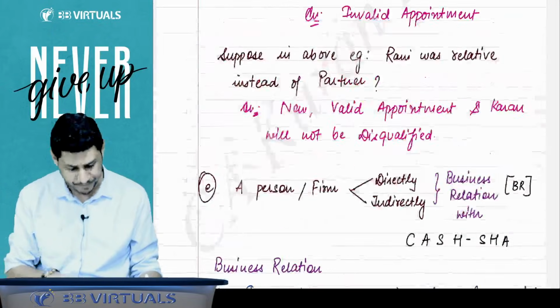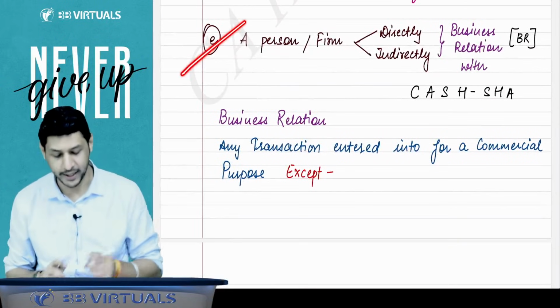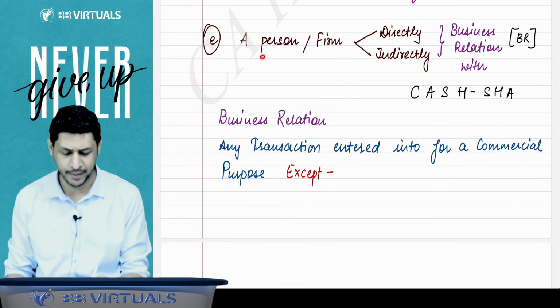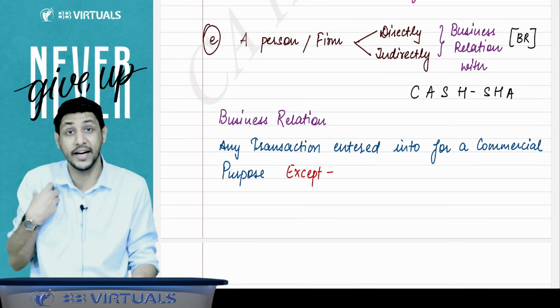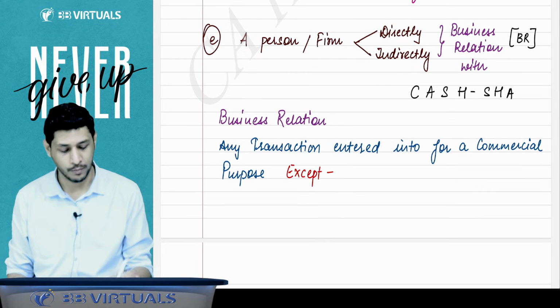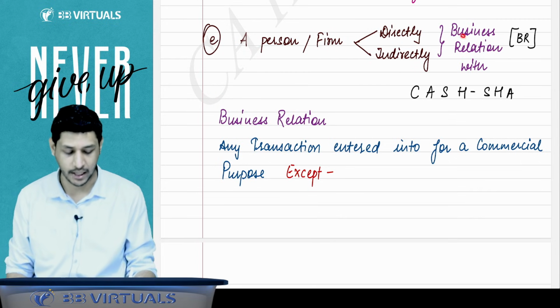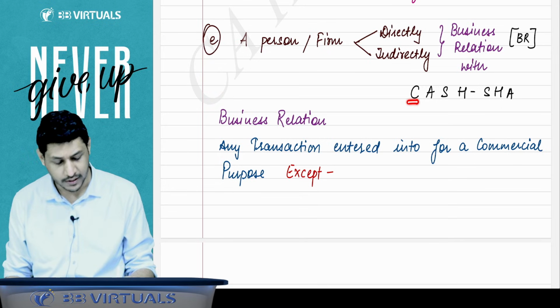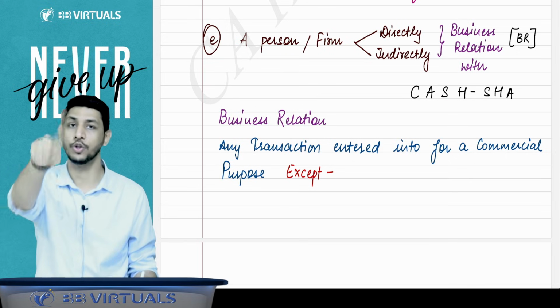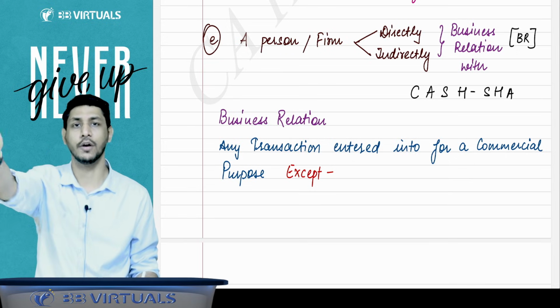Then I'll come to the next point: a person or a firm, if they are having directly or indirectly a business relationship. Why am I writing person or firm? Because an auditor can be an individual, and an auditor can be a firm also. So if an individual auditor or a firm auditor is having directly or indirectly a business relationship with these companies, then you will be disqualified. It means you are working in a firm, that firm.